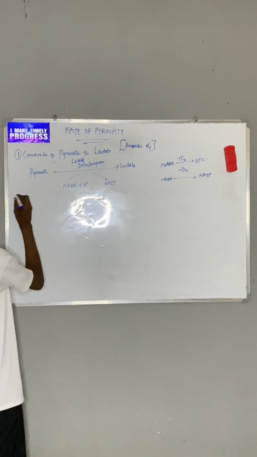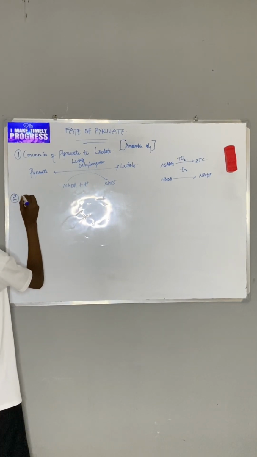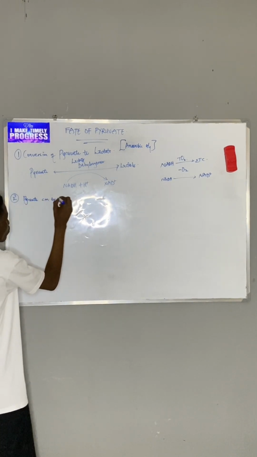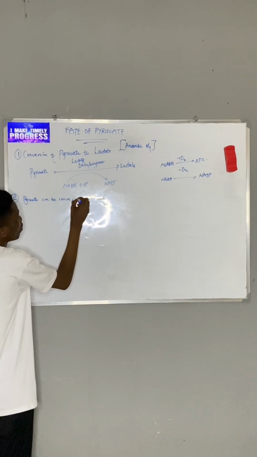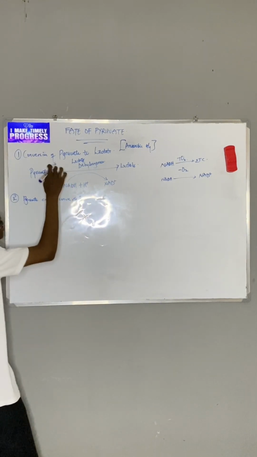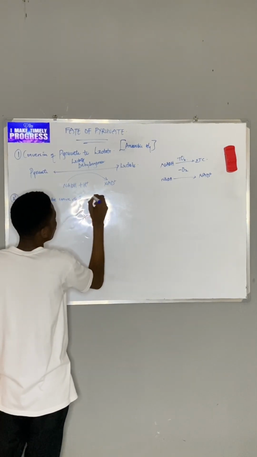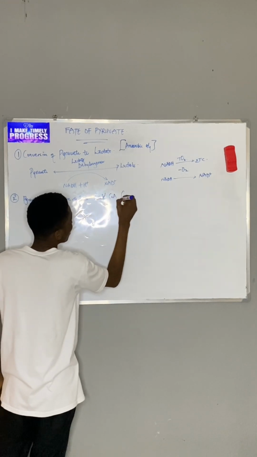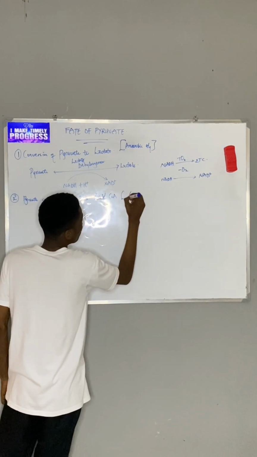Now the second phase of pyruvate is that pyruvate can be converted to acetyl-CoA. Please, this happens in the cytosol, in the cytoplasm. And like I said before, this happens in the presence of oxygen.